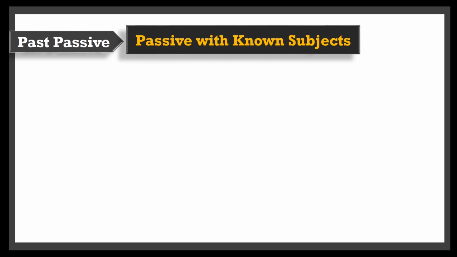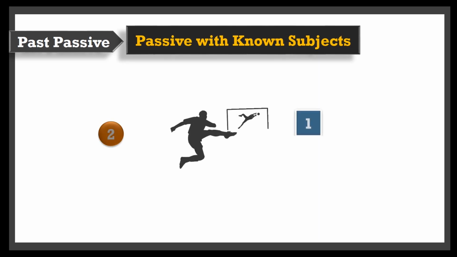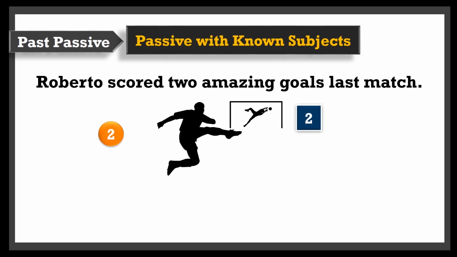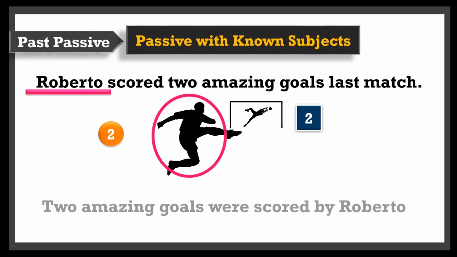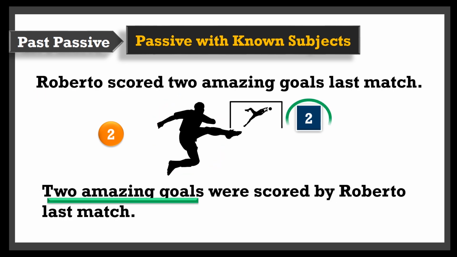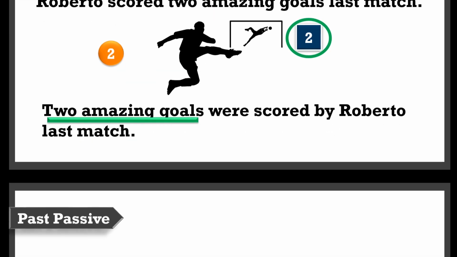The same with the next example. Roberto scored 2 amazing goals last match. Can also be said using a passive voice. 2 amazing goals were scored by Roberto last match. Again, we know who scored the 2 goals. Still, the 2 goals are more important in a football match than the one who scored them.